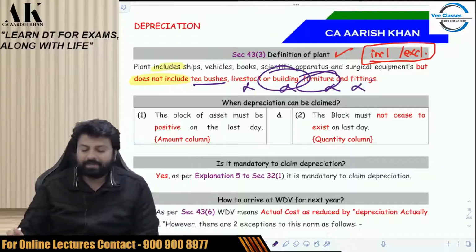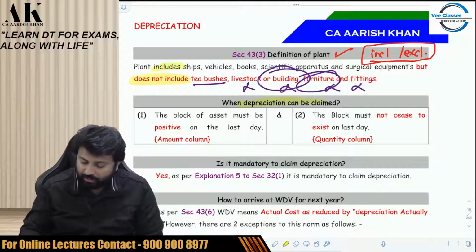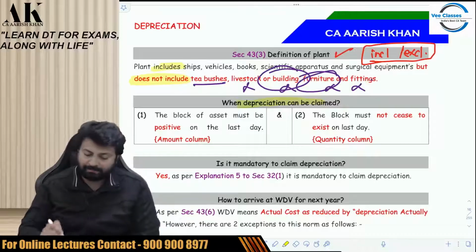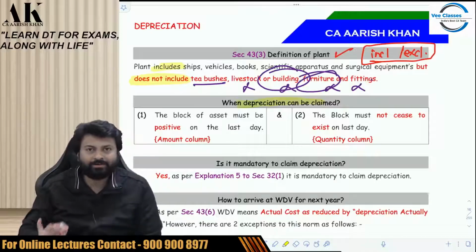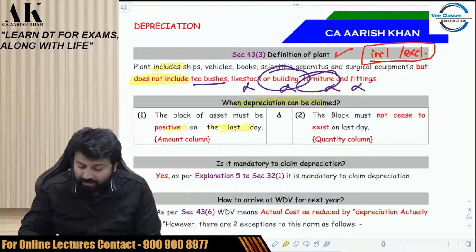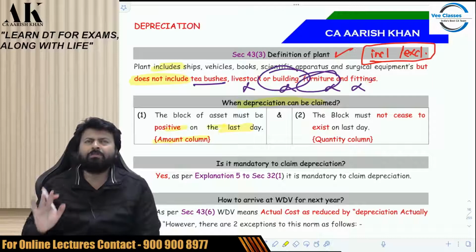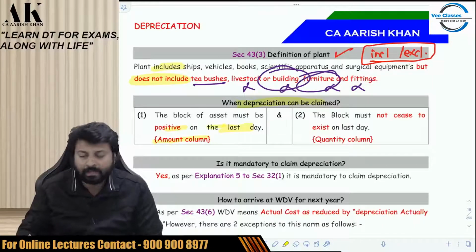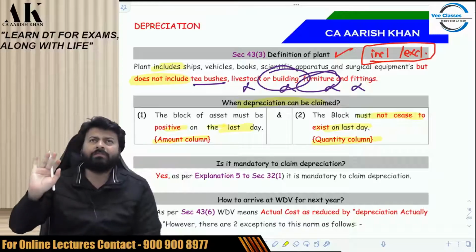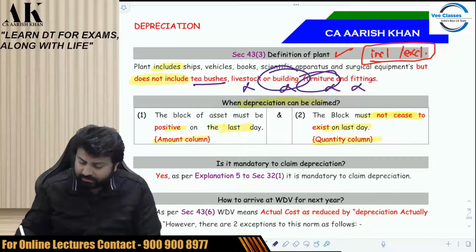Now, to claim depreciation under the block method, you have to fulfill two conditions. You will not understand the two conditions just by reading them, so I'll give you an example. You have done it in CA Inter also, but we are not assuming anything of what you have done there. The block of asset must be positive on the last day. That is, the amount column has to be positive. The block must not cease to exist on the last day. That is, the quantity column should not become zero.